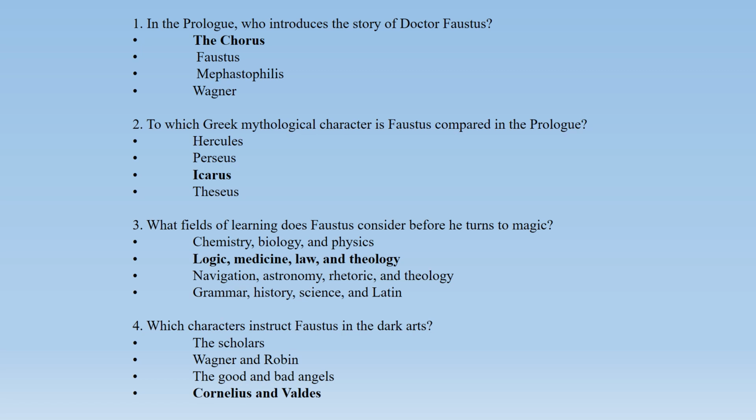What fields of learning does Faustus consider before he turns to magic? Chemistry, biology and physics, logic, medicine, law and theology, navigation, astronomy, rhetoric and theology, grammar, history, science and Latin. And the correct option is logic, medicine, law and theology. Which characters instruct Faustus in the dark arts? The scholars, Wagner and Robbins, the good and bad angels, Cornelius and Valdes. And the correct option is Cornelius and Valdes.